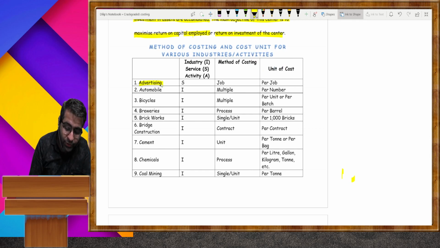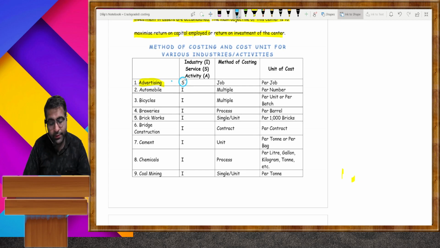In advertisement, advertisement is a service industry. So here I write service and the method of costing. Advertisement is always done on behalf of a job and the cost is determined as per the job.